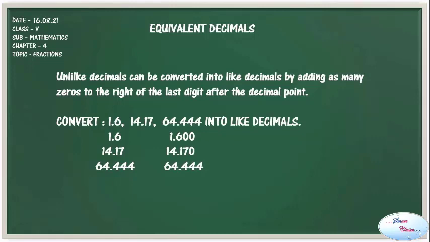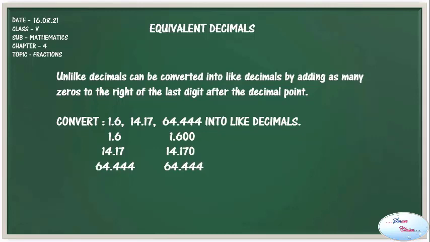By adding 0, the value of decimal number does not change. So here now we have added the zeros and we have converted them into like decimals. So these will be called equivalent decimals as well. The main thing is that we have to see the number of digits after the decimal point. Now in all the three decimal numbers, the number of digits is 3 after the decimal point. So it is like decimal as well as equivalent decimal.